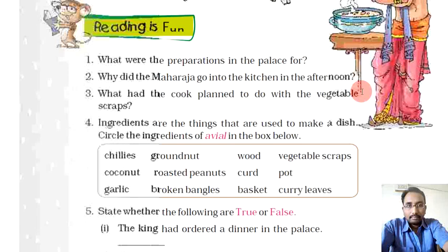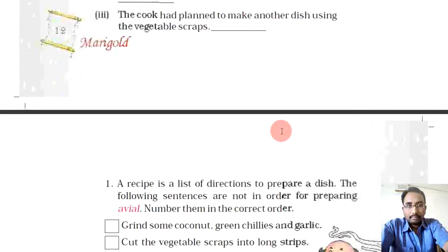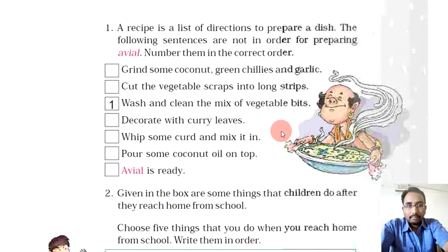In our previous video, we had discussed the question answers and we had completed question number 1 to question number 5. So in today's class, we will go to the next phase, that is question number 1, and the question goes like this. A recipe is a list of directions to prepare a dish.